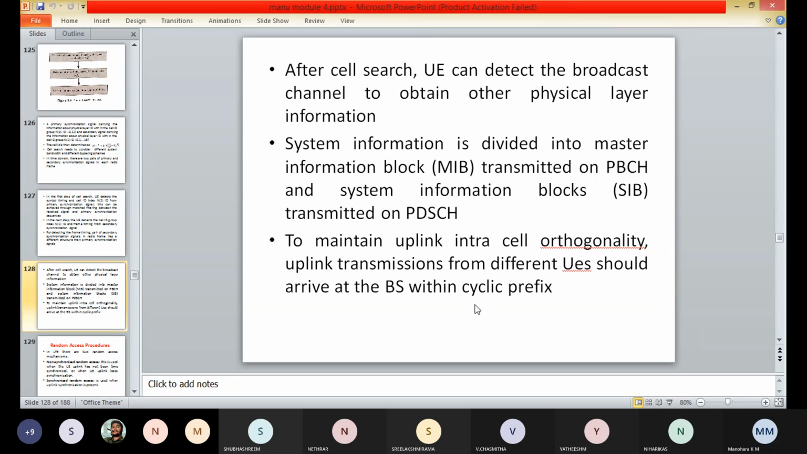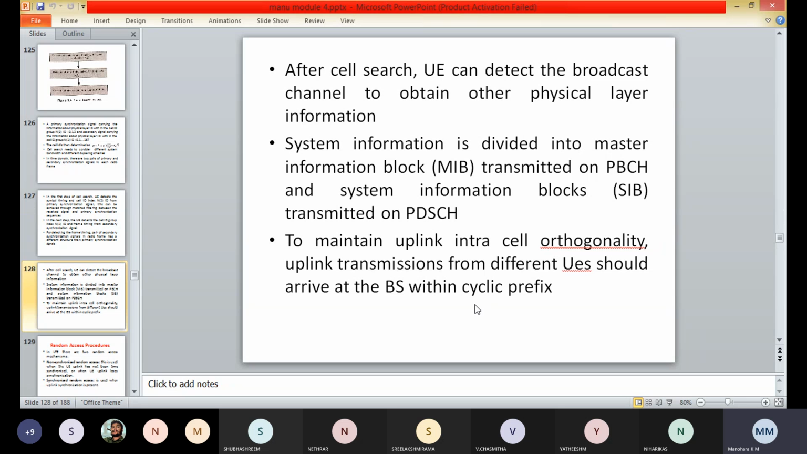The user equipment can then connect to the broadcast channel to obtain other physical layer information, for example the system bandwidth, the number of transmit antennas, and the system frame number.